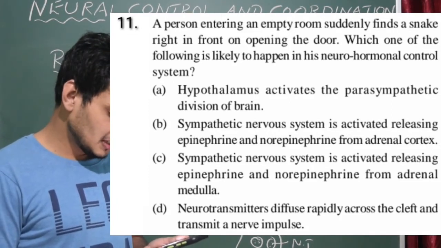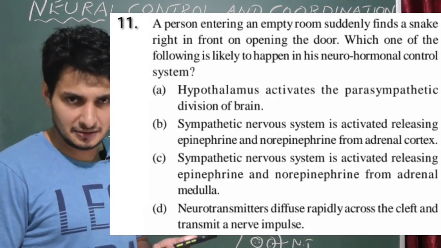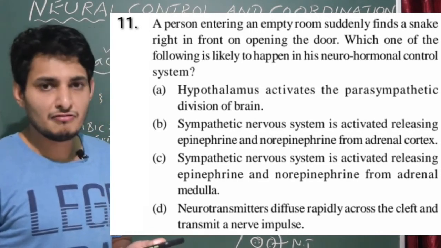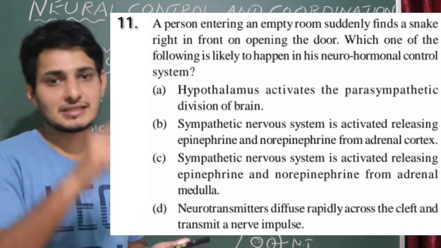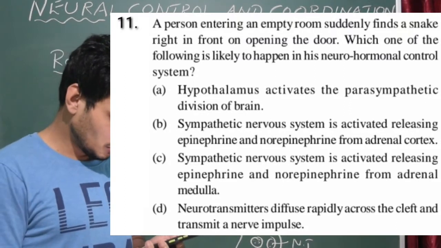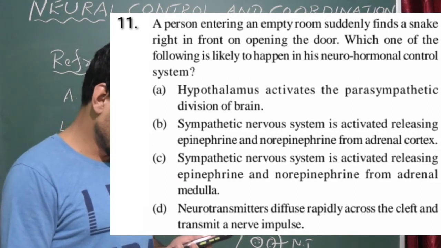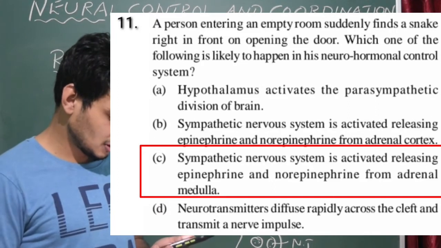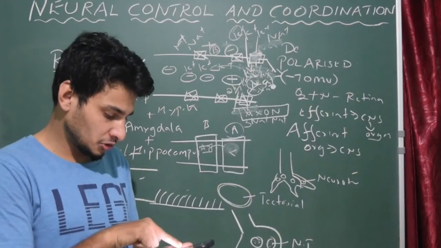Let us see. Sympathetic nervous system is activated, releasing epinephrine. What is epinephrine? Adrenaline. Norepinephrine, noradrenaline. These two hormones are also called fight or flight hormones. From adrenal medulla. Yes, they are released from the medulla region itself. So option C is the correct answer. Let us go to option D also. Neurotransmitters diffuse rapidly across the cleft and transmit a nerve impulse. So this is obviously nerve impulse itself, but the proper answer for question number 11 is option C. Okay, so we go to the next question.